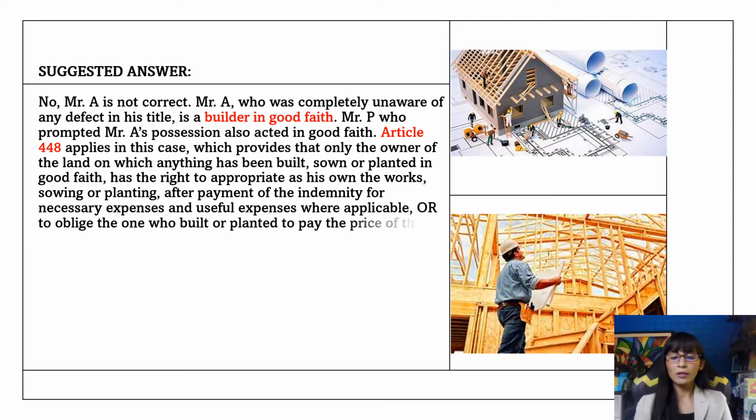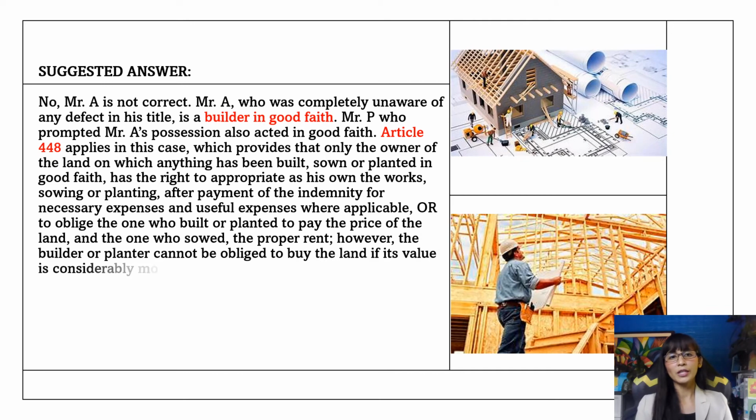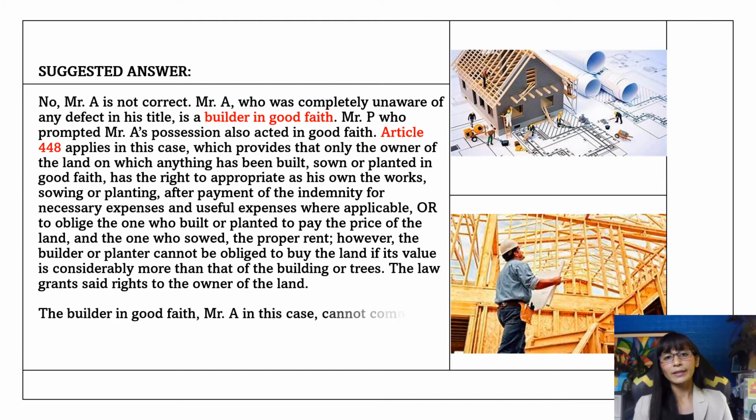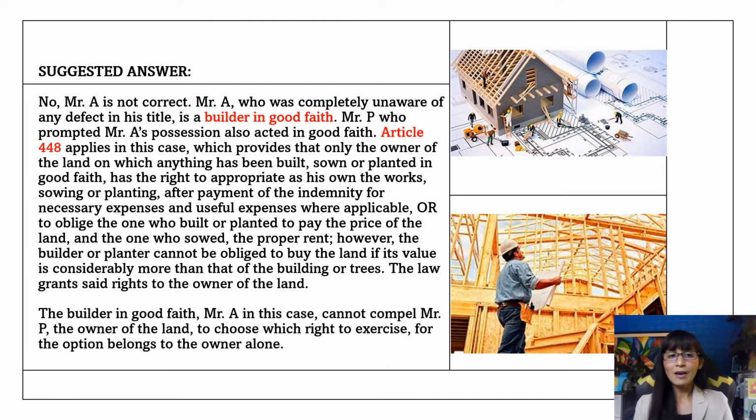Article 448 of the New Civil Code applies in this case, which provides that only the owner of the land on which anything has been built, sown, or planted in good faith has the right to appropriate as his own the works, sowing, or planting after payment of the indemnity for necessary expenses and useful expenses where applicable, or to oblige the one who built or planted to pay the price of the land and the one who sowed the proper rent. However, the builder or planter cannot be obliged to buy the land if its value is considerably more than that of the building or of the trees.